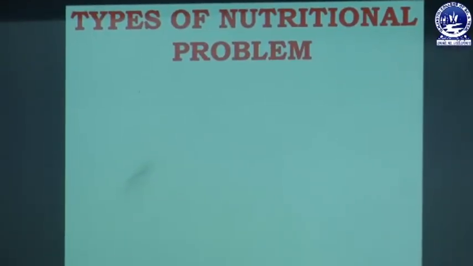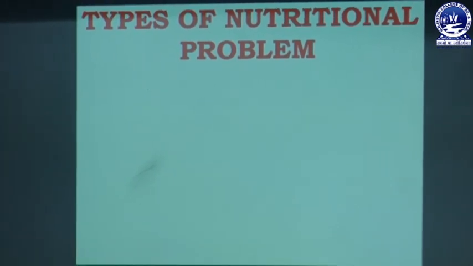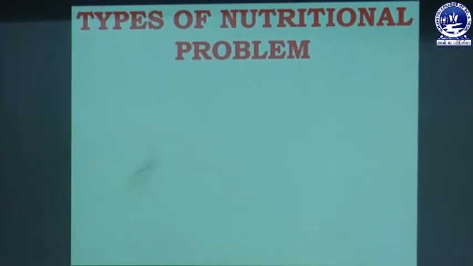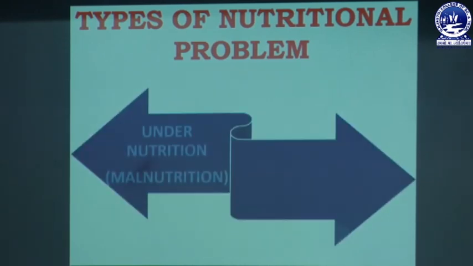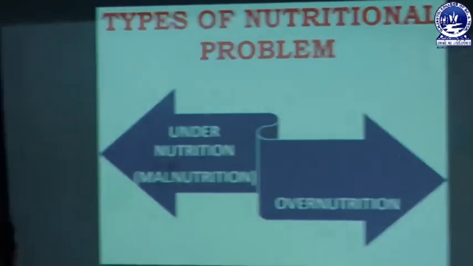Next is types of nutritional problem. In nutritional problem, there are two types. First one is undernutrition or malnutrition. Second one is overnutrition. Undernutrition means when we are taking food but we are not taking proper nutritious food.